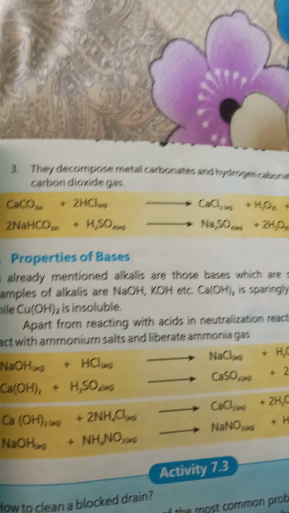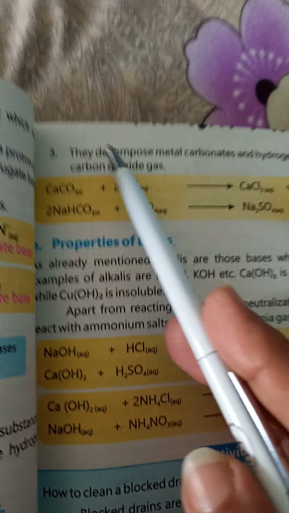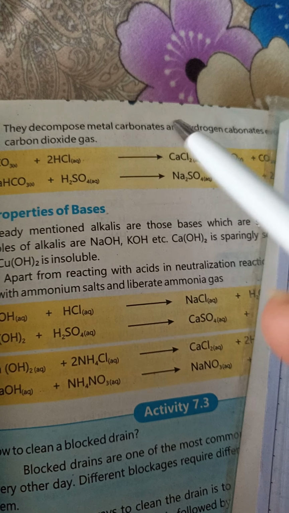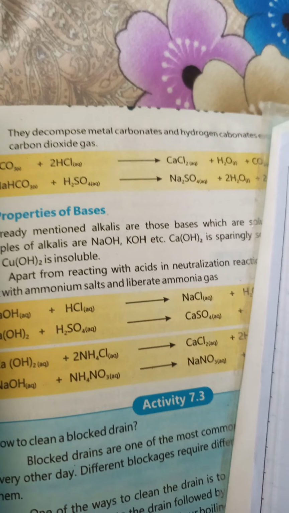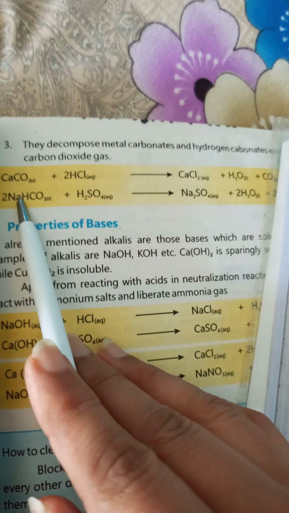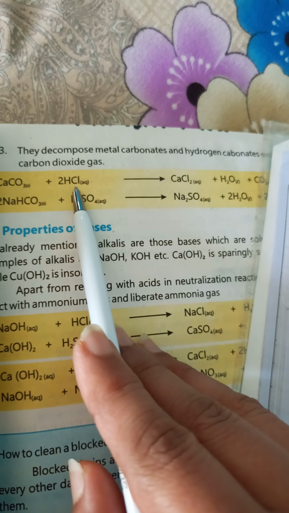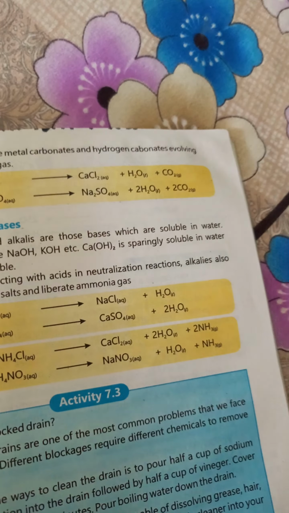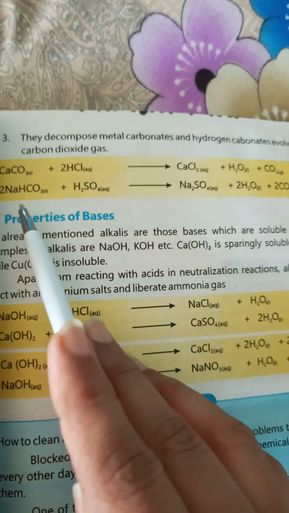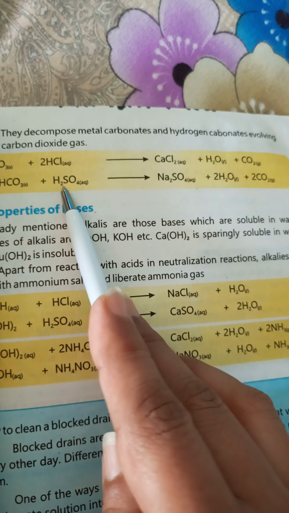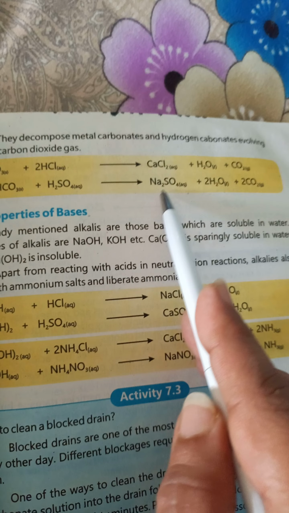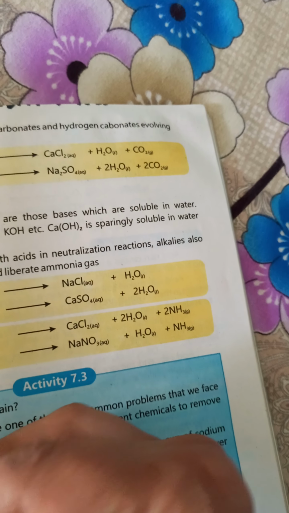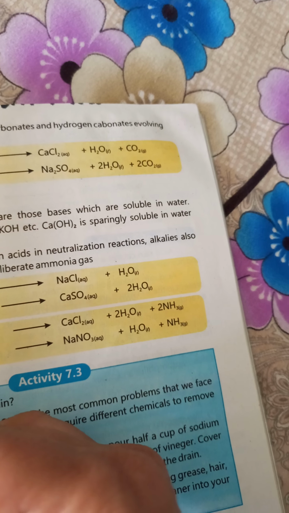Third, they react with carbonates. Decompose means split up, the carbonate is totally destroyed. Calcium carbonate reacts with hydrochloric acid. It will become calcium chloride, water and carbon dioxide. And then sodium hydrogen carbonate with sulfuric acid becomes sodium sulfate, water and carbon dioxide. These three reactions are according to the properties of the acid.